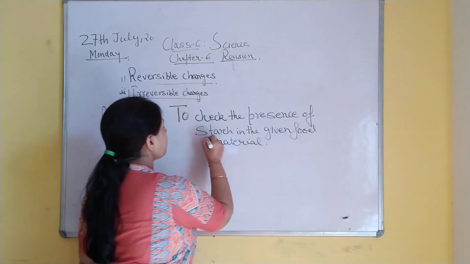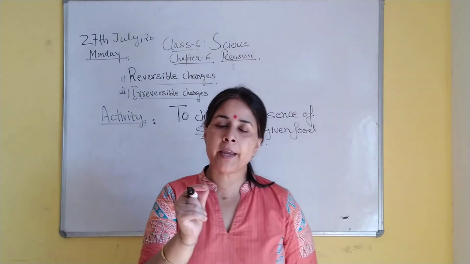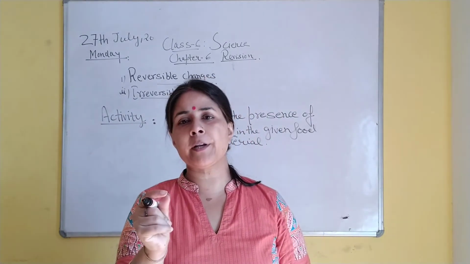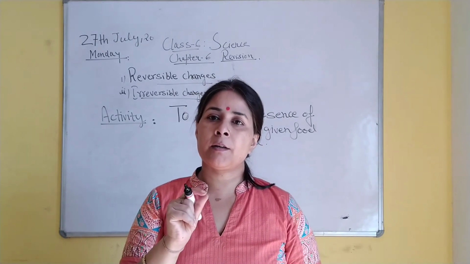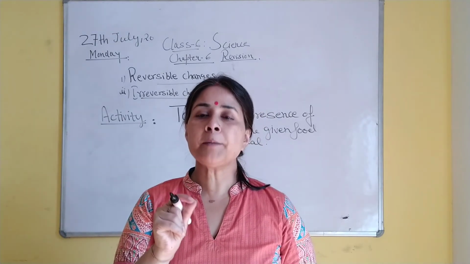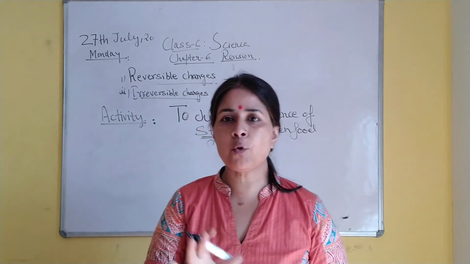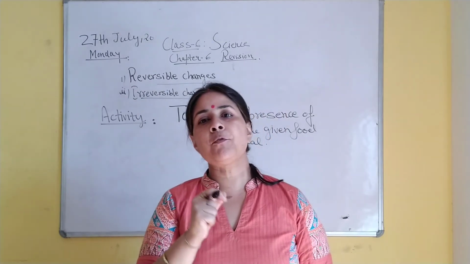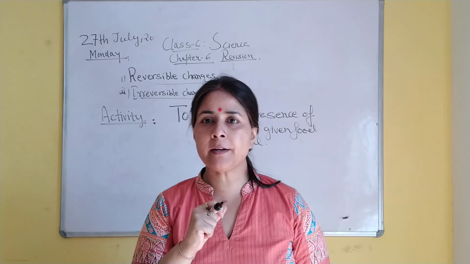In this, to check the presence of starch in the given food material, we will take any food material. In the activity which I have taken, I have taken flour. You can take a piece of potato, anything. You can take any food material. Take the food material, then grind it with some water. You will add a little water and grind it.